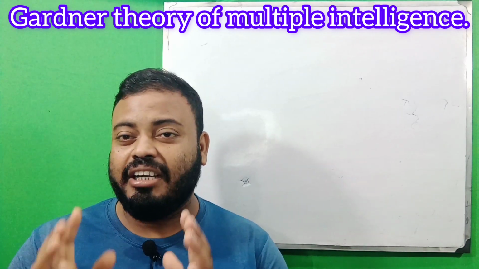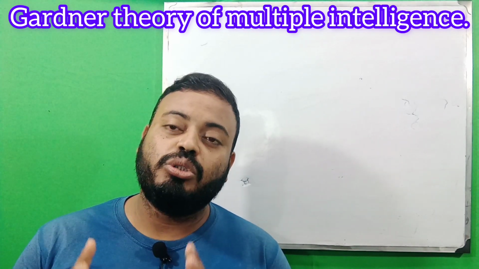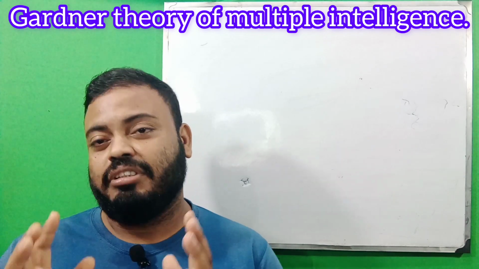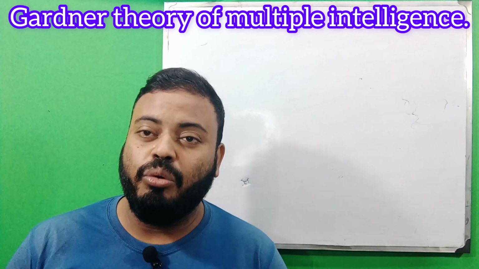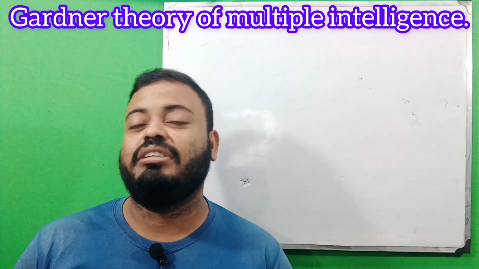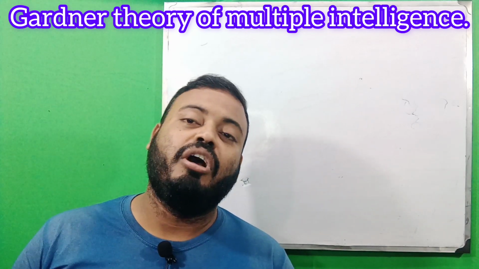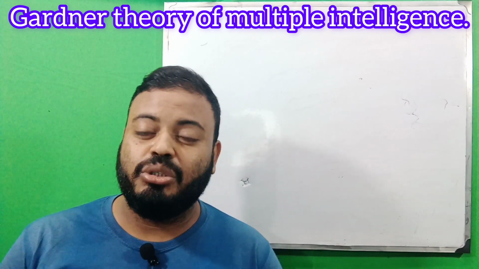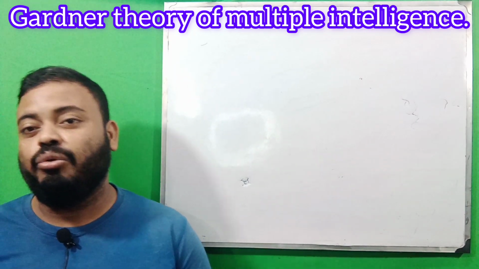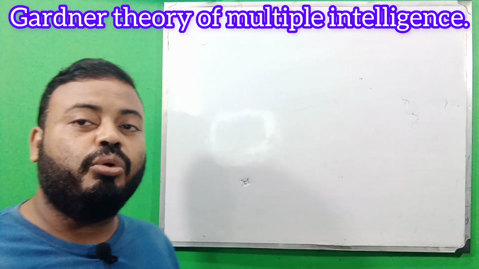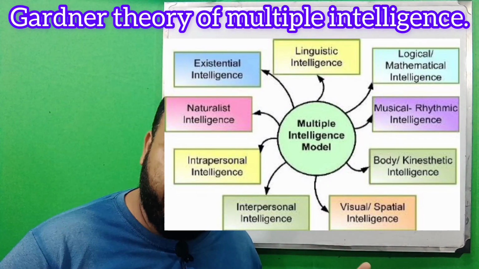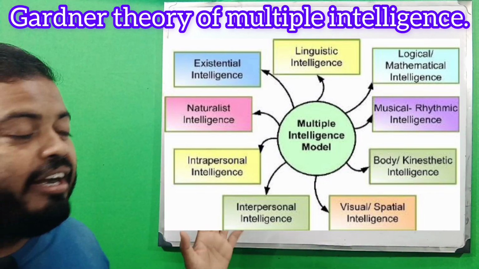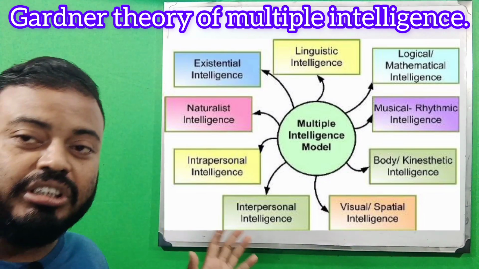So there are 10 factors given by Gardner. Today we will learn about this multiple intelligence theory of Gardner. At first we will look at a glance at the listed topics given by Gardner.